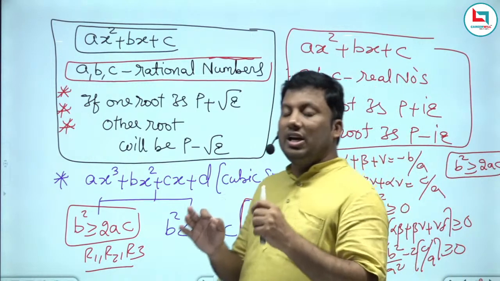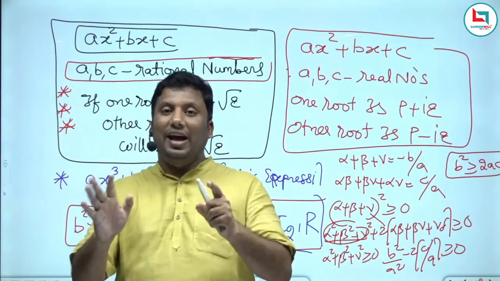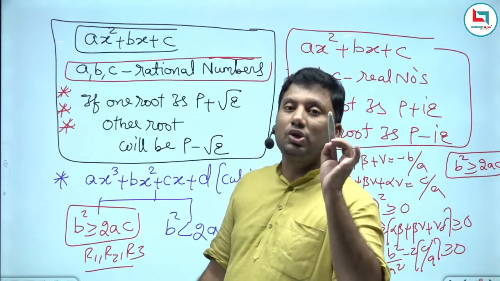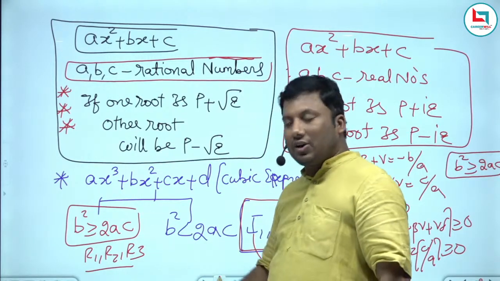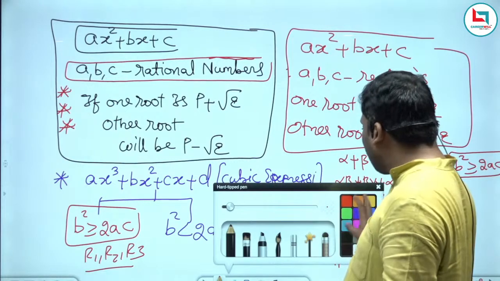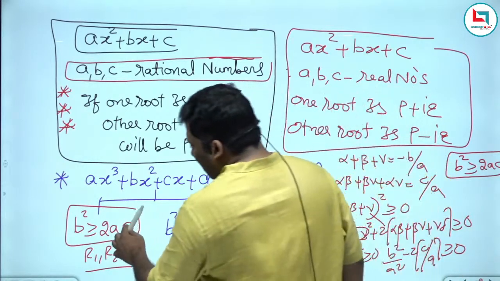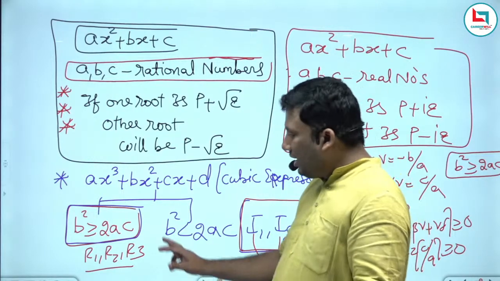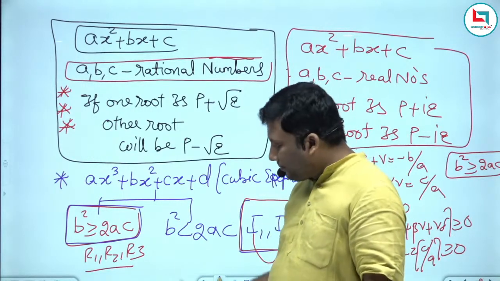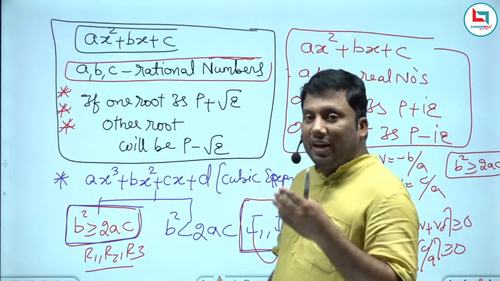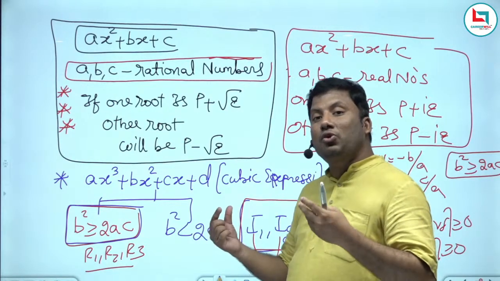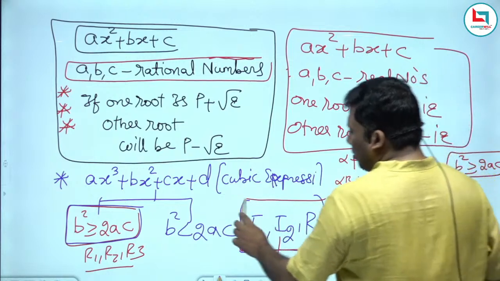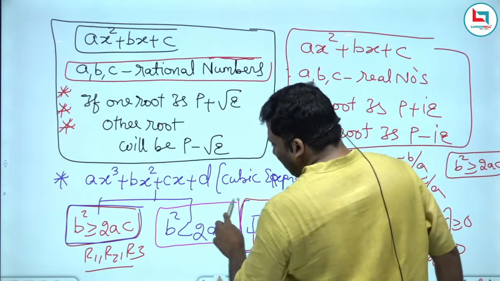What is the condition for the roots to be real in a cubic equation? It is b square greater than or equal to 2ac. b square greater than or equal to 2ac is the condition for the roots to be real. If we are asked how to check whether the roots are imaginary, the condition is b square less than 2ac. Please put a star mark, sir.